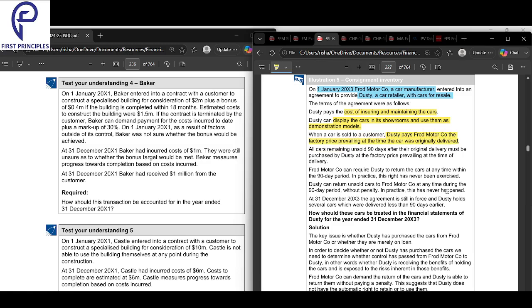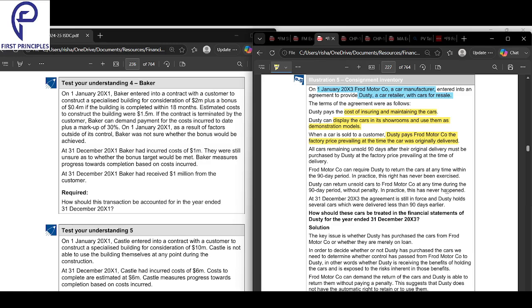So basically, Ford Motor Co. is keeping the car in Dusty's office. And if Dusty sells it forward, then he will give the money to Ford Motor Co. How much? Not the entire money; he will give the prevailing factory price at the time the car was originally delivered. When Ford delivered to Dusty, Dusty didn't pay. When Dusty sold it to someone else, that time Dusty paid the factory price. Up until then, even though the goods were in Dusty's godown, they still belonged to Ford Motor only. They were just kept in Dusty's.